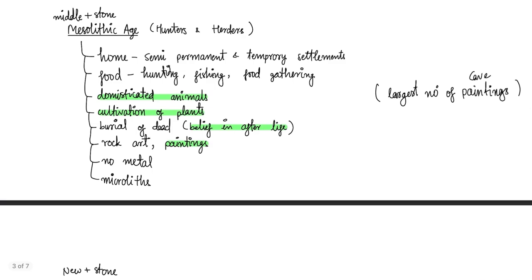Mesolithic Age. Meso means middle, lithic means stone. People lived in temporary or semi permanent settlements. Their main activities were hunting, fishing, food gathering. They domesticated animals. They buried the dead. That means they had belief in afterlife. They created rock art and cave paintings, but still they had no knowledge of metals.